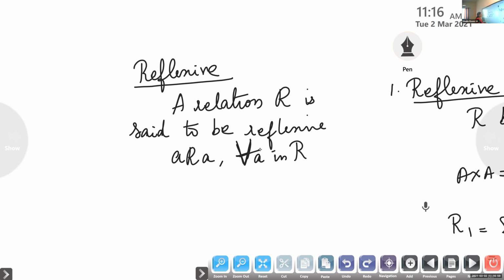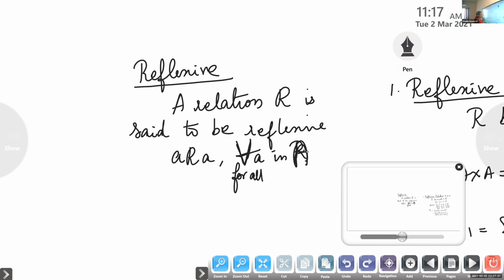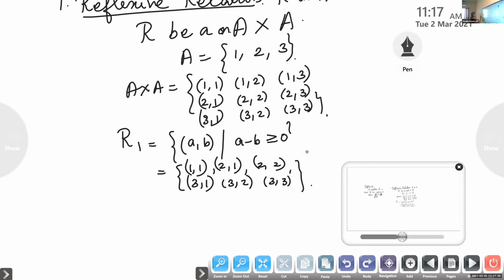If you take any element in A and it is related to itself, then we say it is reflexive. Now look at the relation R1. Is it reflexive? What about the elements in the set A?